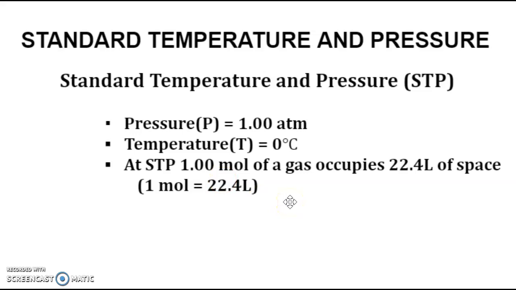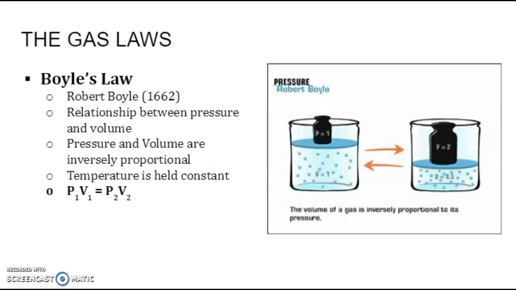Now, at this particular set of conditions, we know that 1 mole of any gas is equal to 22.4 liters of volume. So we can use that as a conversion factor to go between moles and volume of gases, but that's specific to gases. And we'll get there when we start talking about gas stoichiometry. Now, what we're going to be focusing on today as far as calculations are something called the gas laws, and we're going to be talking about 4 of them today. There are several more. We're going to limit our discussion today to the first 4, and then we'll pick up with the ideal gas law a little bit later.